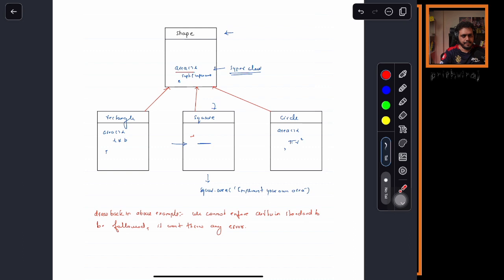We'll take the same example. Now I have another abstract method, abstract public void wish.